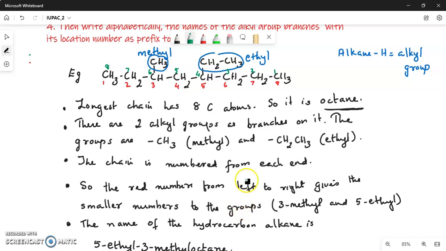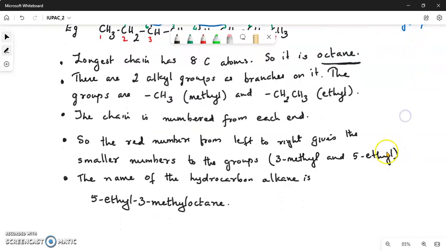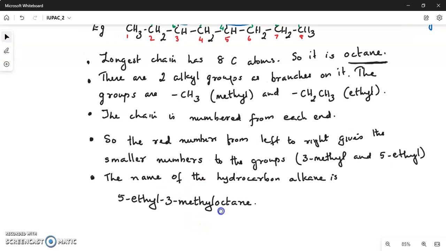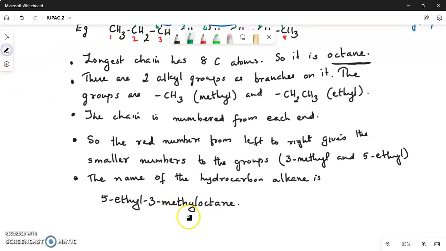So we choose that numbering for giving the location of the branches. Therefore, we have 3 methyl and 5 ethyl. Now we can give the name of the alkane by writing the parent name last, that means octane, and then as a prefix you write the names of the two branches in alphabetical order.